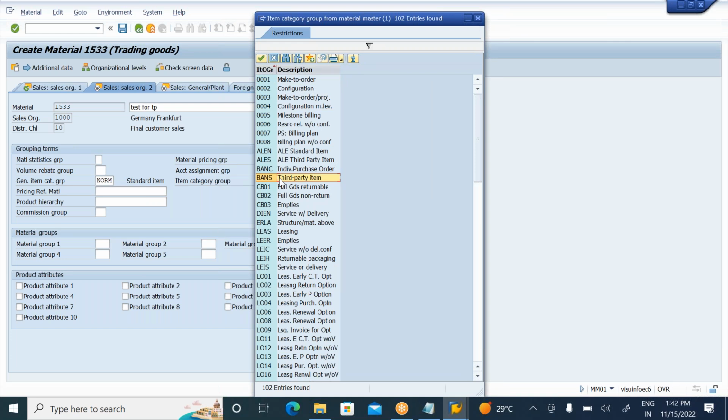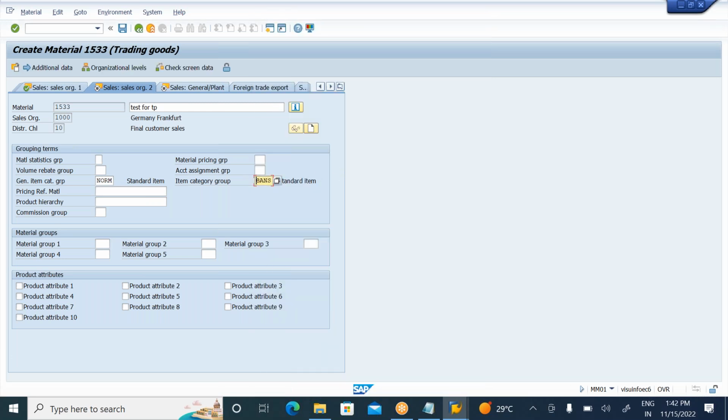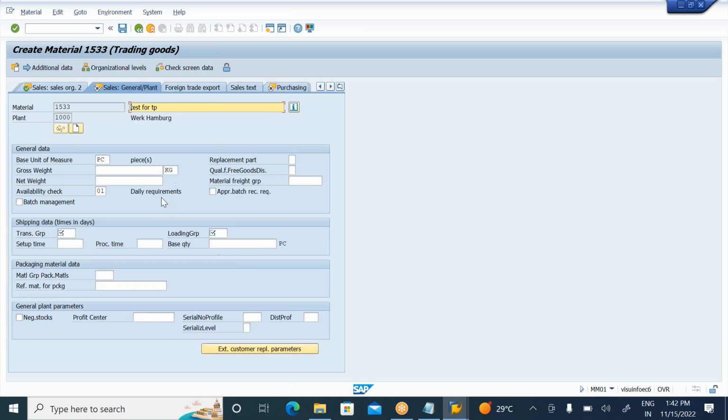So when you are creating a sales order with this material, the system will automatically convert it into a third party item. So select here in sales organization two view the third party item, BANS, and click on continue.